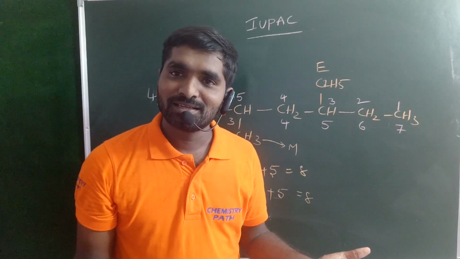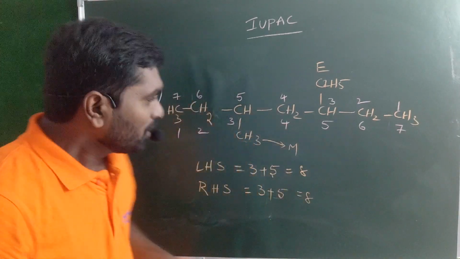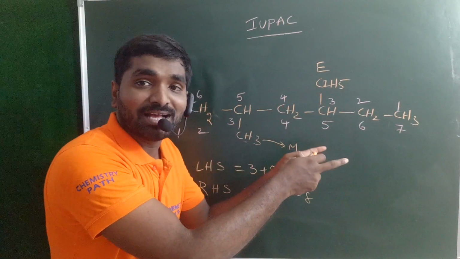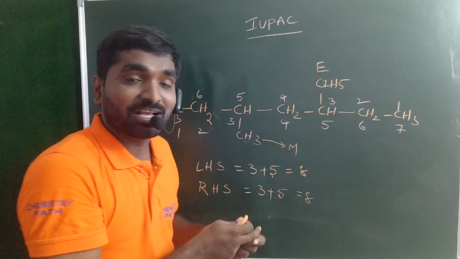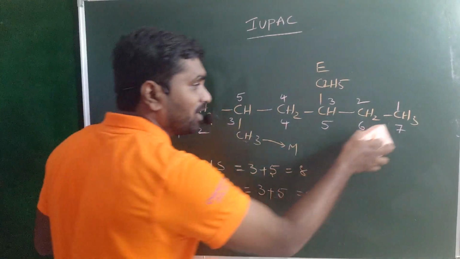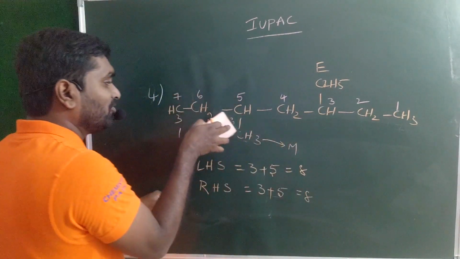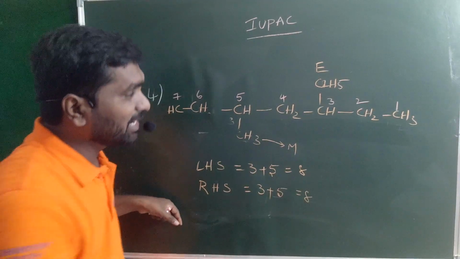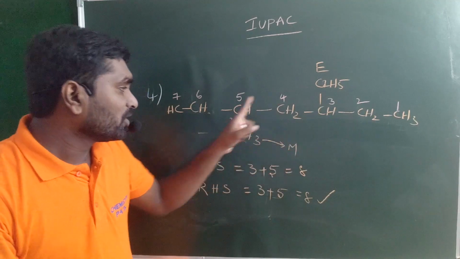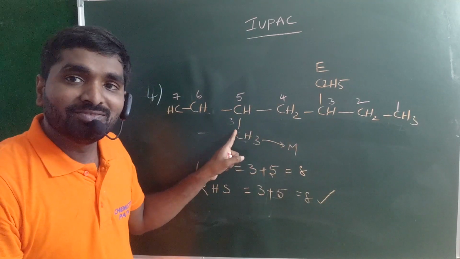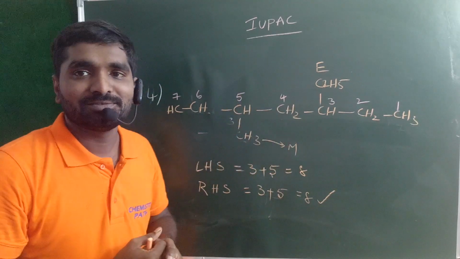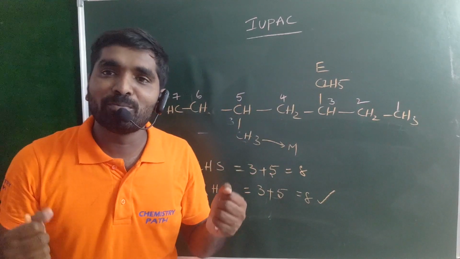Okay guys, chemistry is a simple subject here. You should give the numbering from the right hand side. Why? Because in the alphabet, E is the first one compared with M. So numbering should be given for this organic compound from the right hand side, which is the correct numbering. That means 3-ethyl, 5-methyl is the correct numbering for the substituents.